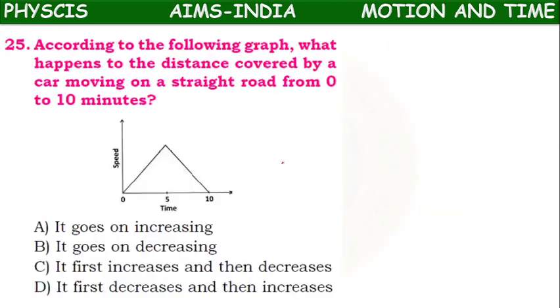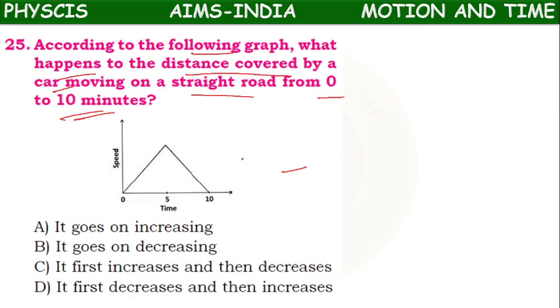So next, 25. According to the following graph, what happens to the distance covered by a car moving on a straight road from 0 to 10 minutes?